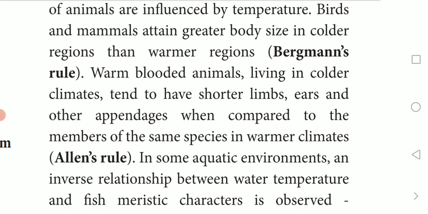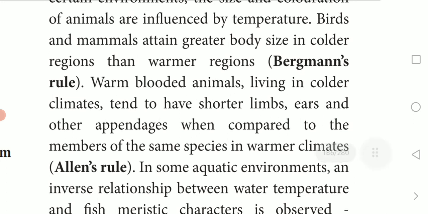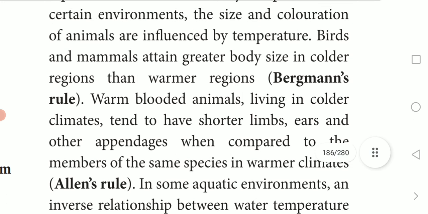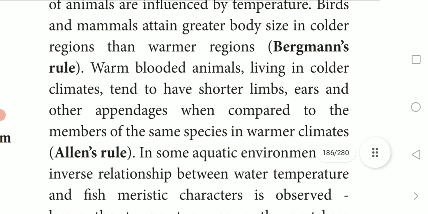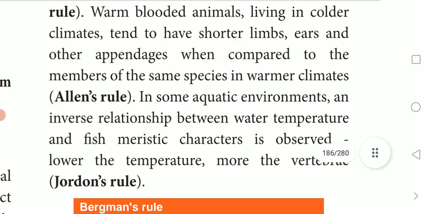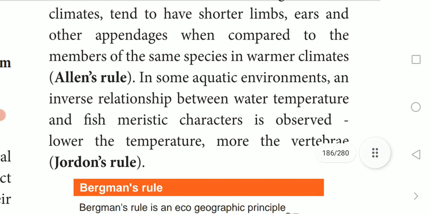Take the polar bear, which lives in the colder regions, and the bear which lives in the warmer regions. The polar bear which lives in the cold regions has short limbs and other appendages, whereas normal bears have bigger limbs as well as appendages. That is Bergman's and that is Allen's rule. The next one is Jordan's rule.